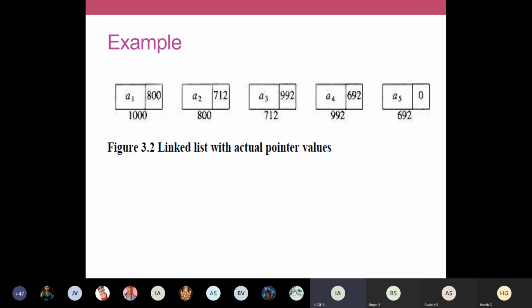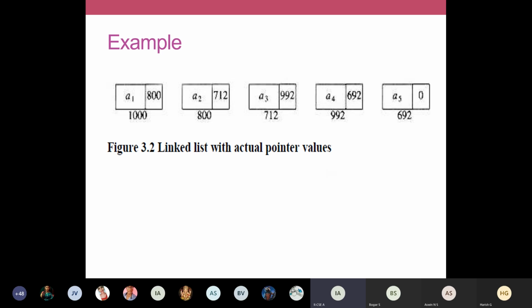And this is one more example where you have a set of nodes and each node has an address. For example, 1000 denotes the address of the first node, and 800 defines the address of the second node. 712 denotes the address of the third node. Like that, each and every node has its own specific address. In that address, the data and the address of the next node will be stored. So what you should note here is that 800 is the address of the second node, and it is stored in the address field of your first node. Similarly, 712 is the address of the third node, and it is saved in the address field of the second node.